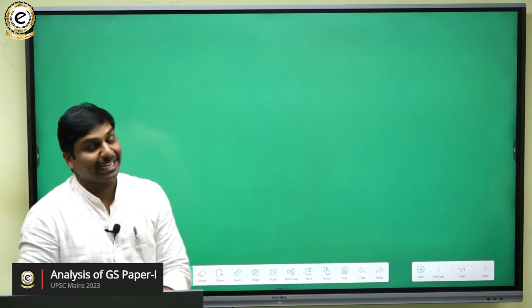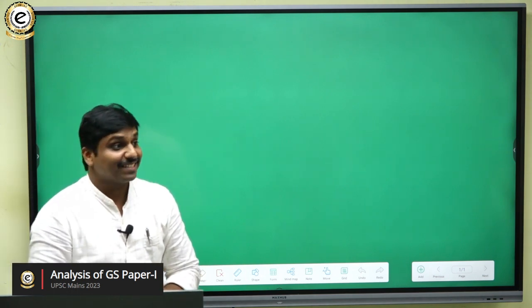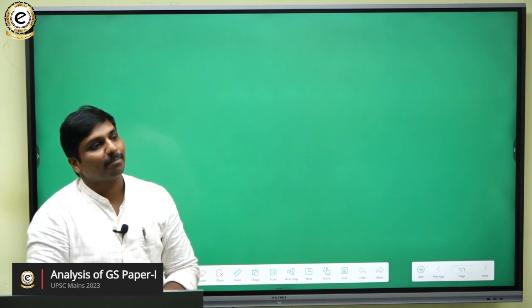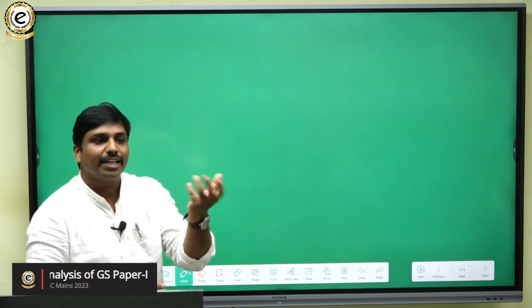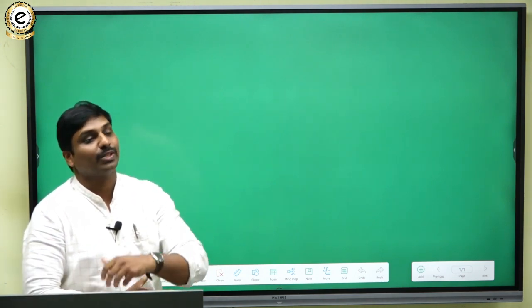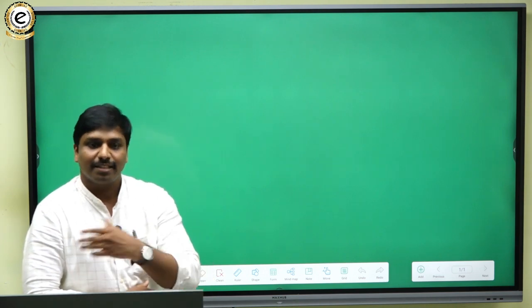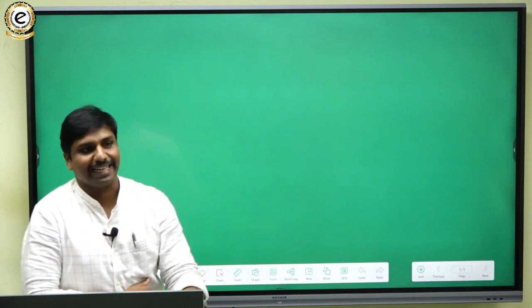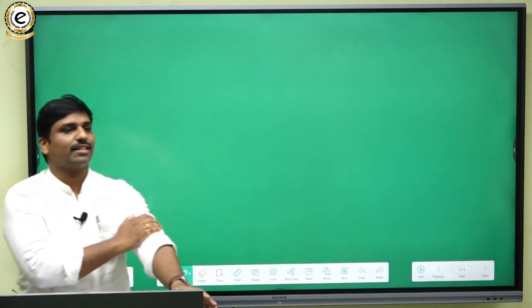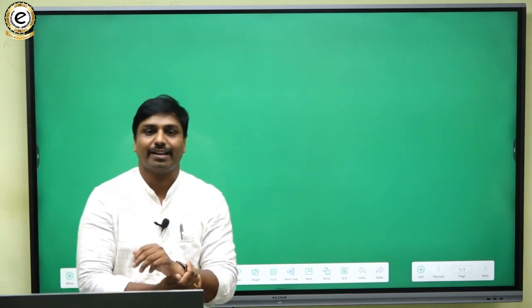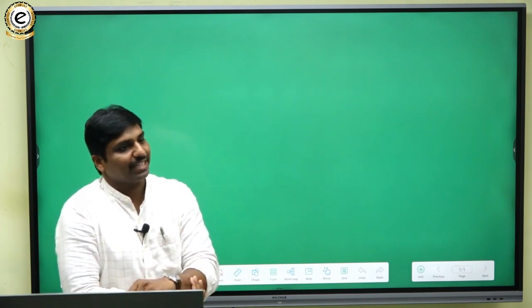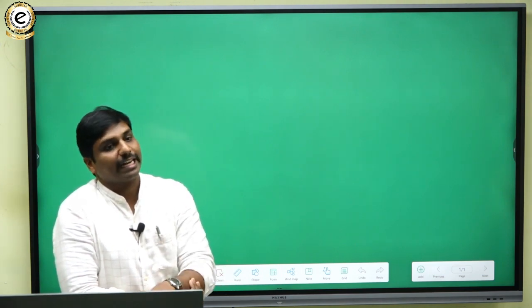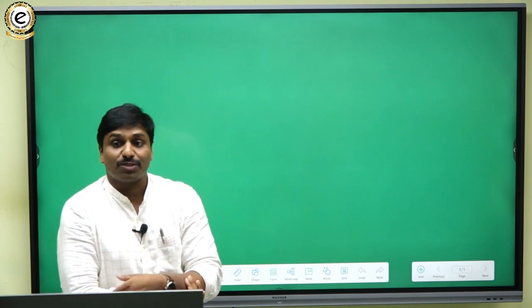Now, being prospective civil servants and aspirants, it is our part to understand and decode those question papers so that we get a better orientation towards approaching the mains. So let's try, in these sessions, to decode and analyze the various general studies papers. First, let's try to understand the General Studies 1 paper.